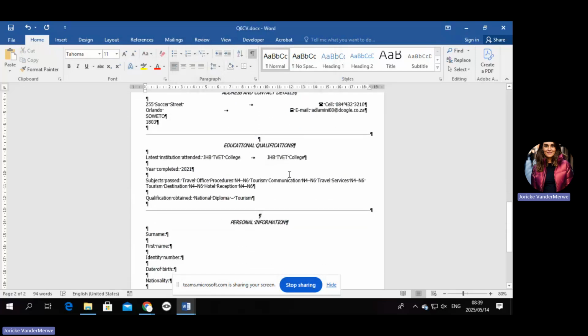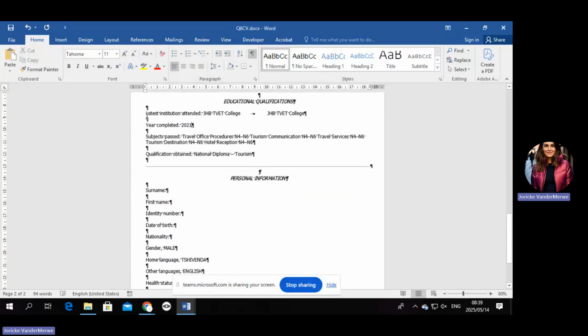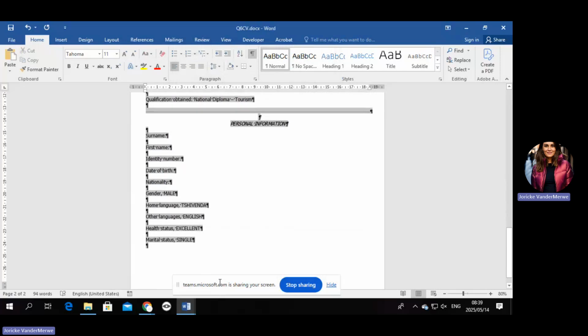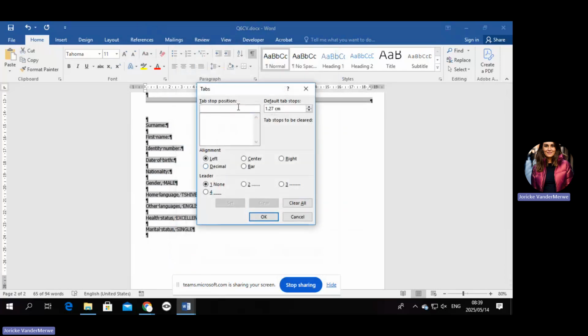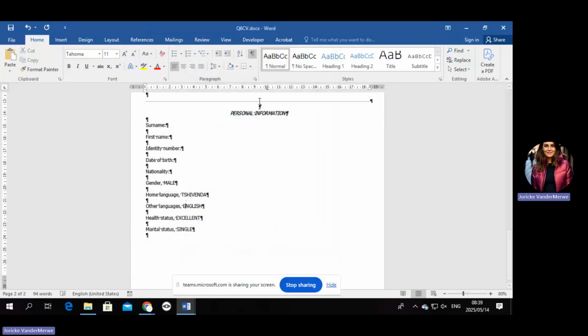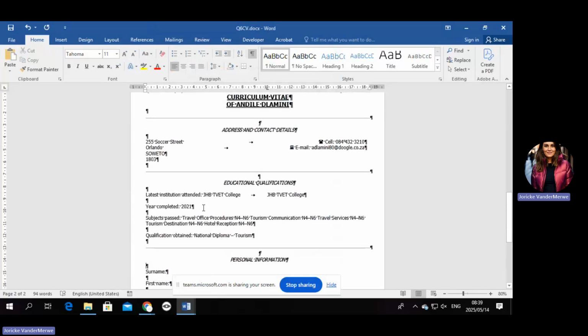So what is very important, if you're going to use tab stops for all of those things over there, rather put in your paragraph tab stops while it is selected, set. So that when you click anywhere else, your tab stop is there. It will not automatically move all of your text to 10 centimeter, only if you actually go and tab it. Then it will do that. Okay, so that's 2021. Now let's see what's happening here.